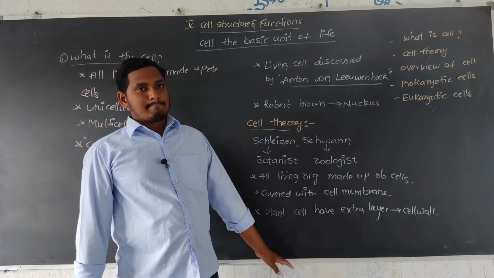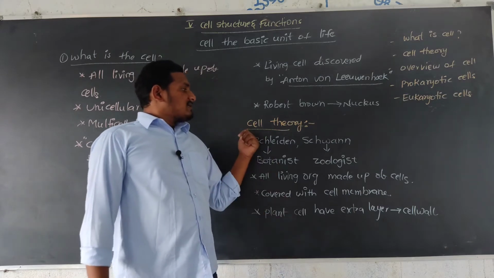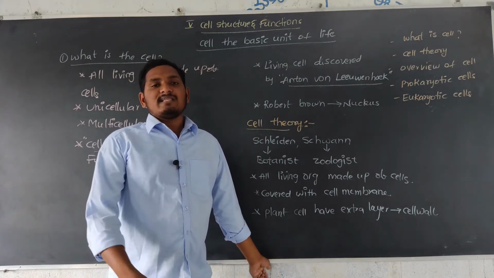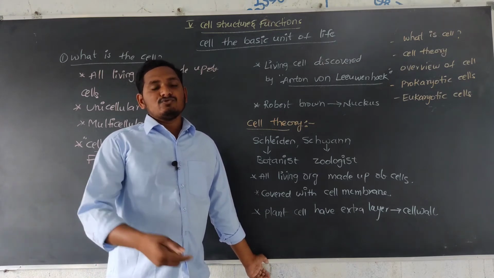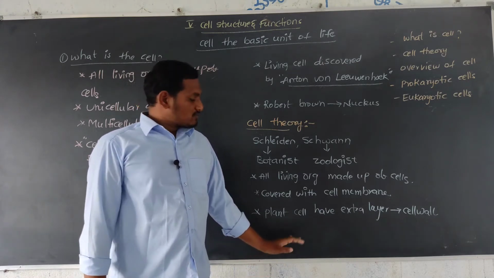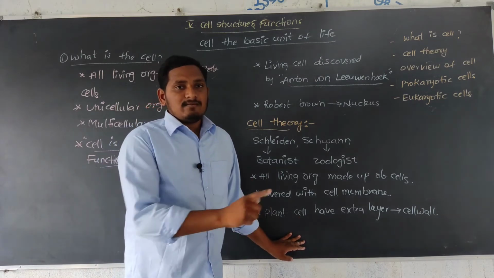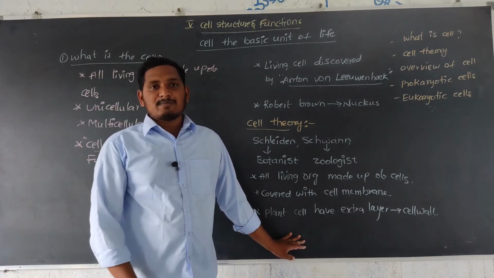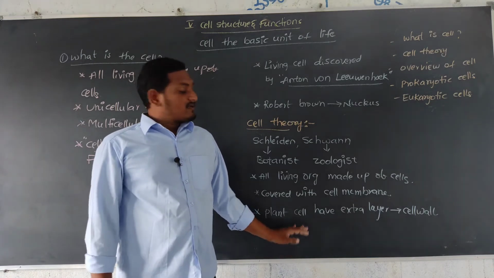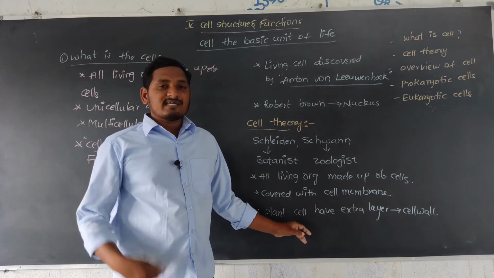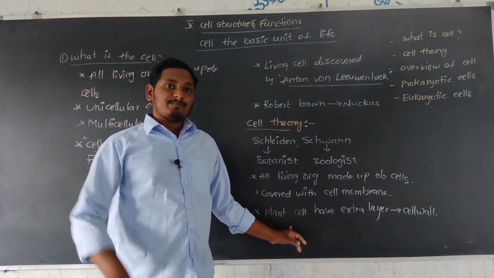That is the main difference. But these two scientists did not explain where new cells are produced. They said only that all living organisms are made up of cells, millions of cells are present in the body, and each cell is covered with a cell membrane, and in the plant body an extra layer, the cell wall, is present around the plasma membrane.